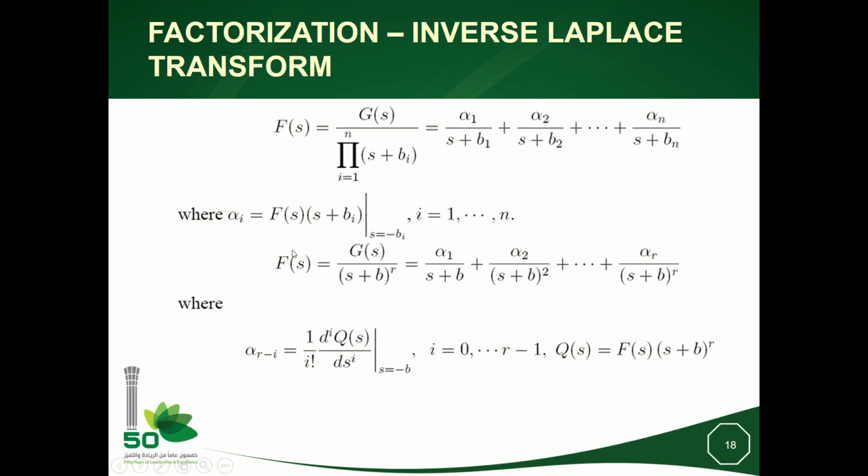Now we may have roots of multiplicity greater than 1 multiplied by some product where I have different roots, okay. So we can have a decomposition like this plus another decomposition plus this, okay. We will practice this kind of decomposition in my next videos.